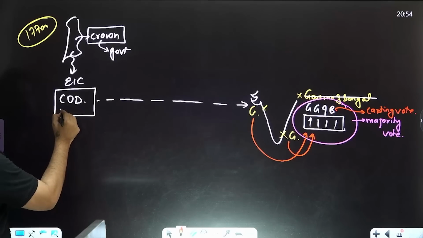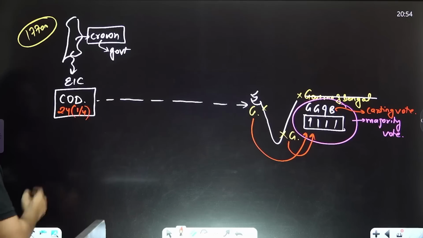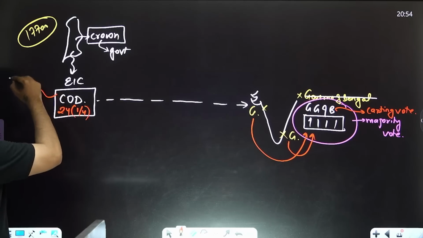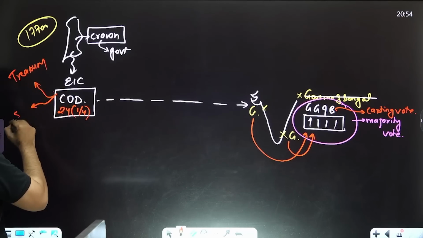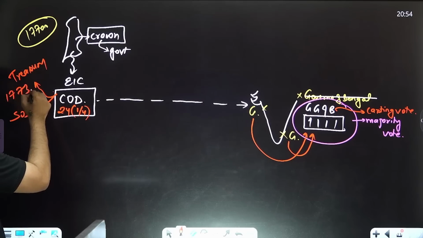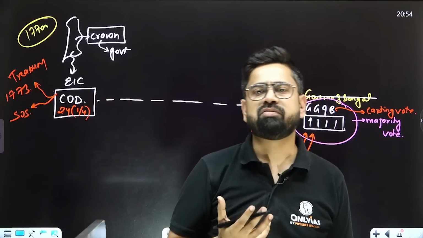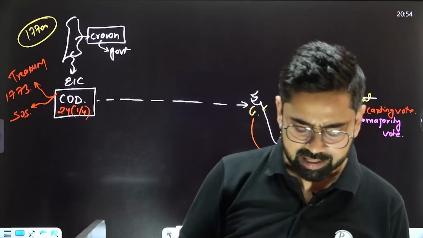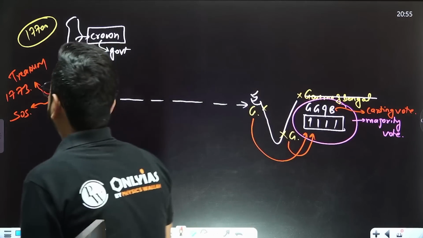And the Court of Directors number was fixed at 24, retiring one-fourth annually. Plus they have to submit their documents to the Treasury and Secretary of State. So this was the arrangement in 1773. This is how the regulation started. Now they also didn't know what exactly they were doing, right? This is like uncharted waters. They don't have any idea what they have done, but somehow they have started.